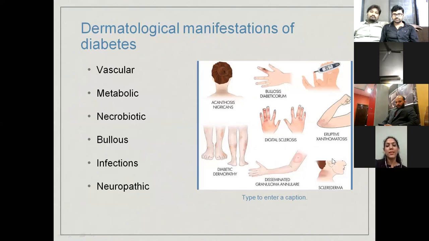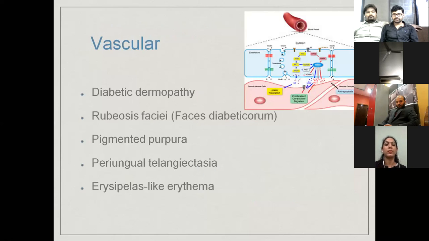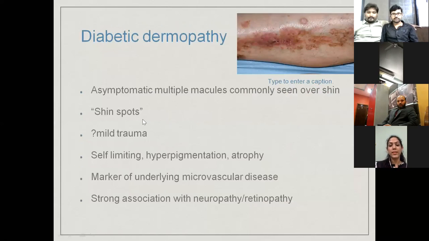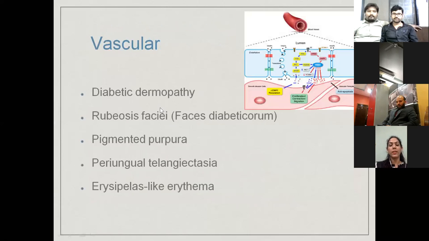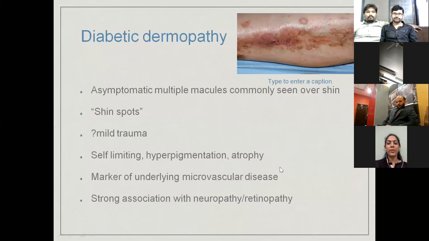So coming to the manifestations, we have divided them for ease into these different subheadings: vascular, metabolic, necrobiotic, bullous, infectious, and neuropathic. Next slide, please. Coming to vascular manifestations, we have diabetic dermopathy, rubeosis faciei, pigmented purpura, periungual telangiectasia, and erysipeloid-like erythema. I'll discuss these one by one in brief.